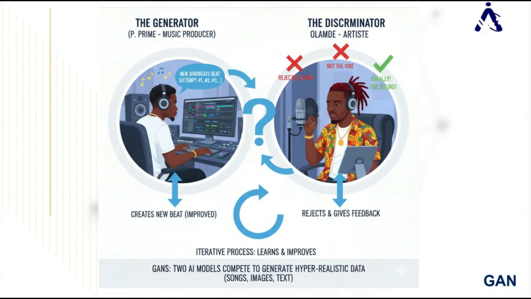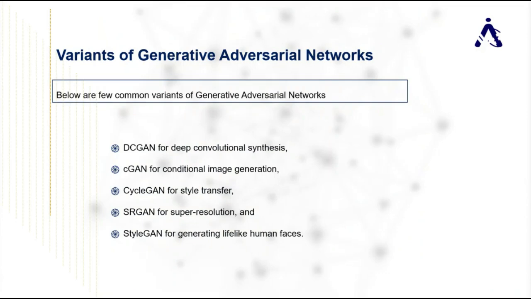What is in action? It is GAN having the ability to compete to generate hyper-realistic data, which could be sounds, image, or text. In this GAN section, we will be looking at different variations of GANs, and below are a few common variations of GAN in the world of generative adversarial neural networks.